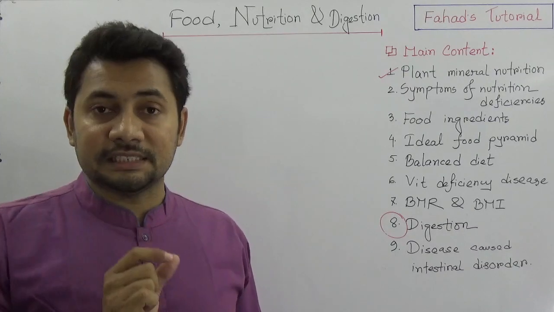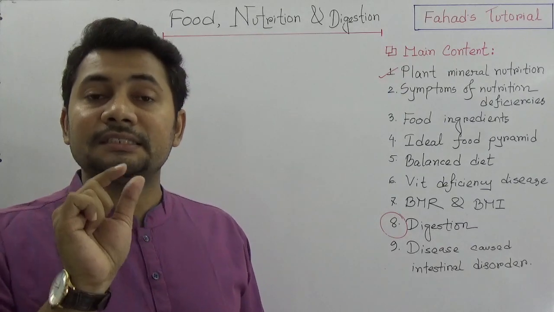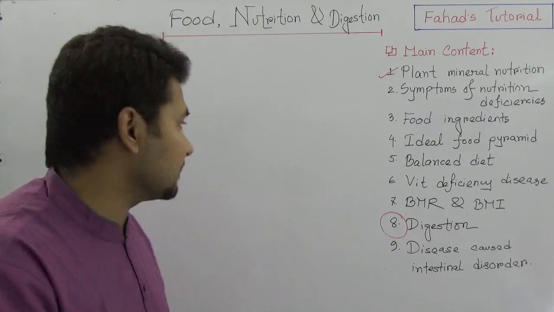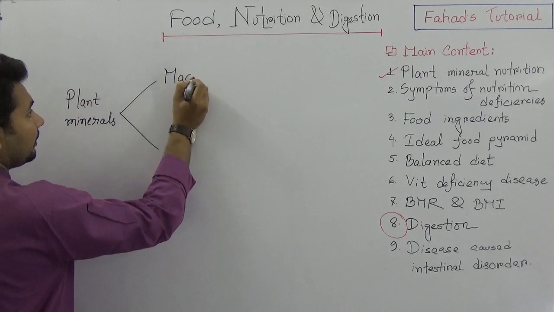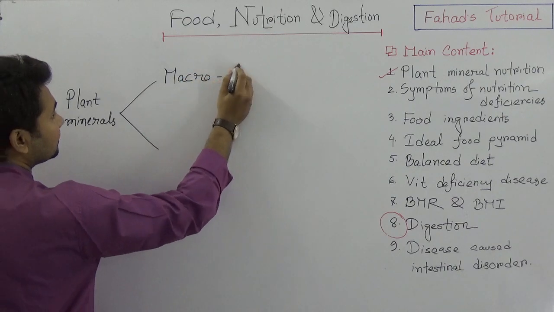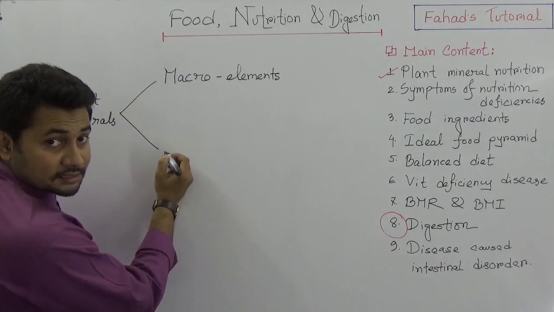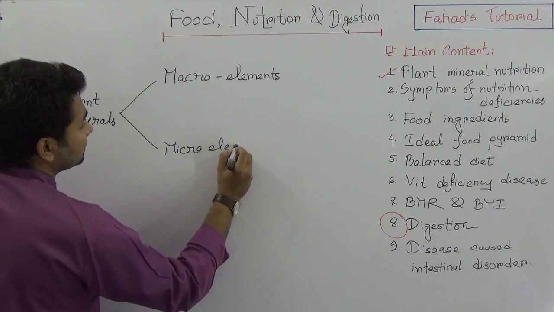Among these 60, 16 elements are essential, and among these 16, 10 are known as macro elements, and 6 of them are known as micro elements.